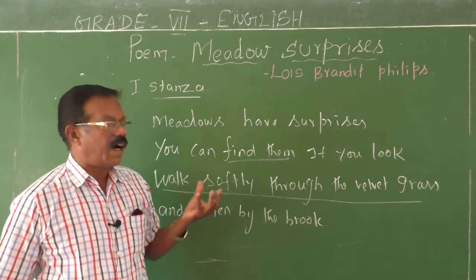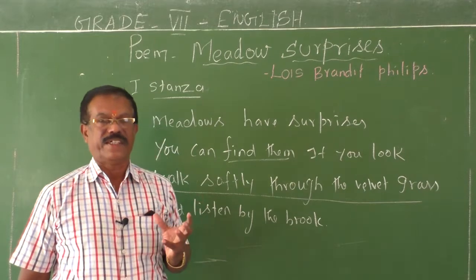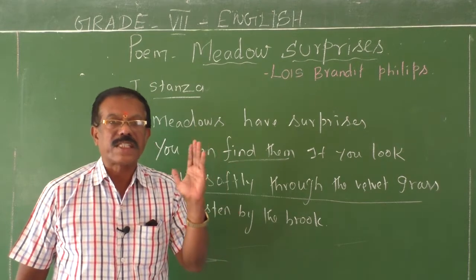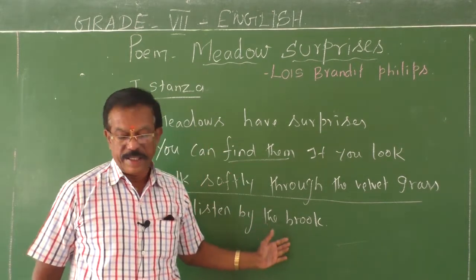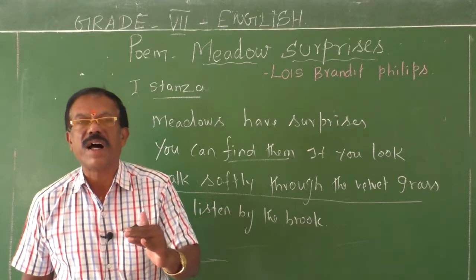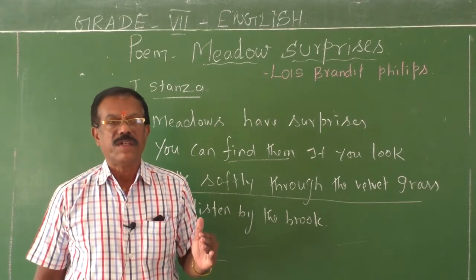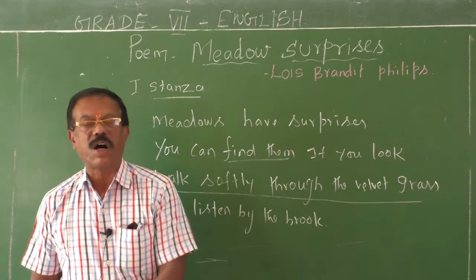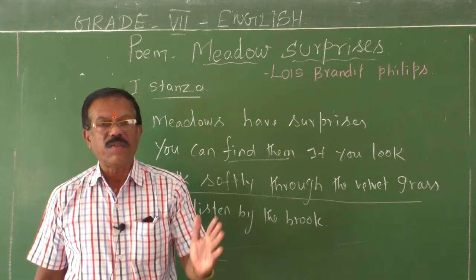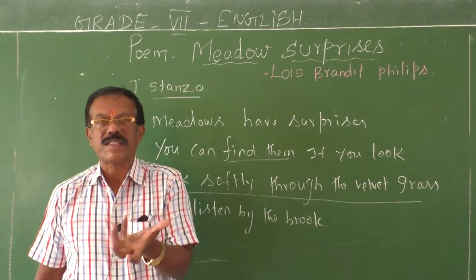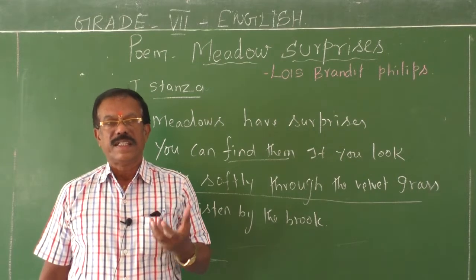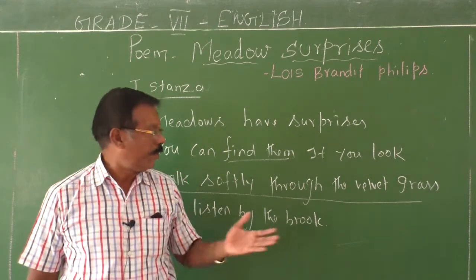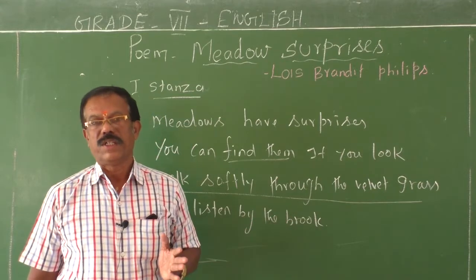The grass is as soft as velvet. And if you pay good attention to the sound produced by the brook, a brook refers to a small river, a small stream. When the water flows in the river, it produces a beautiful sound. It is very pleasant to hear the sound produced by the brook in the meadows.